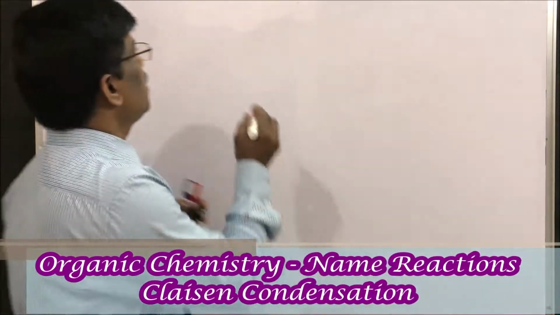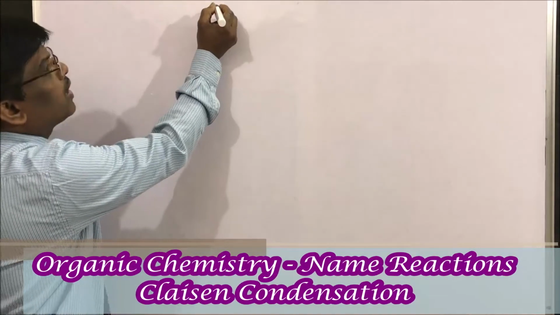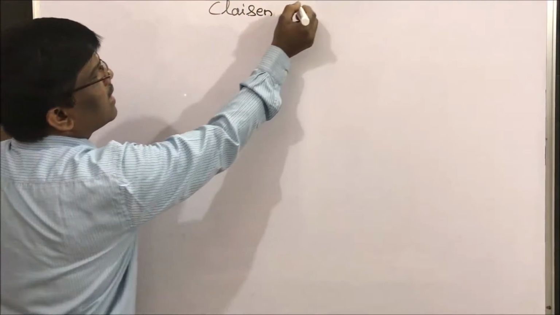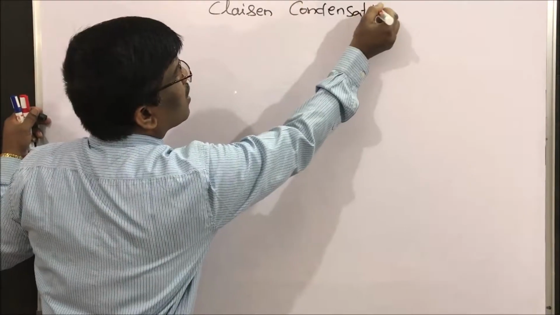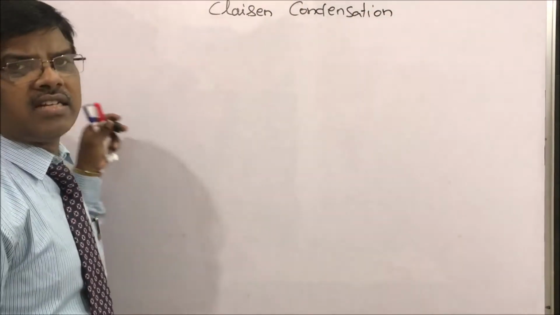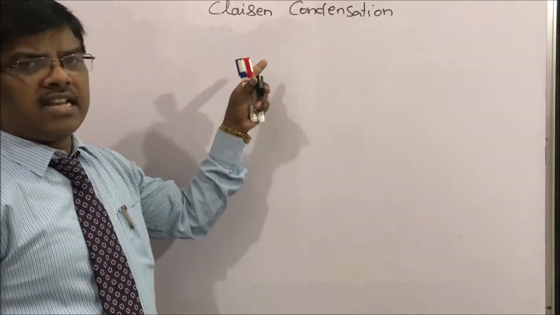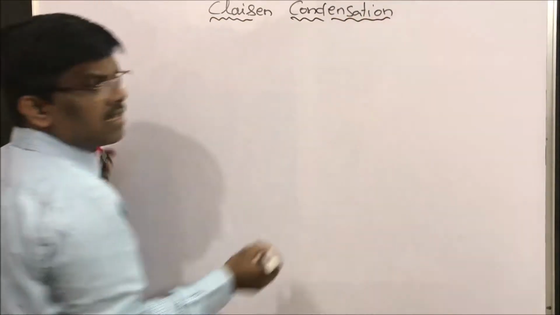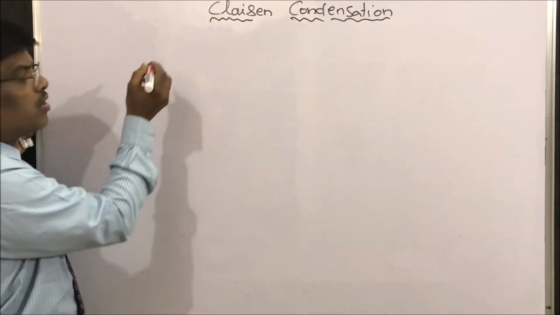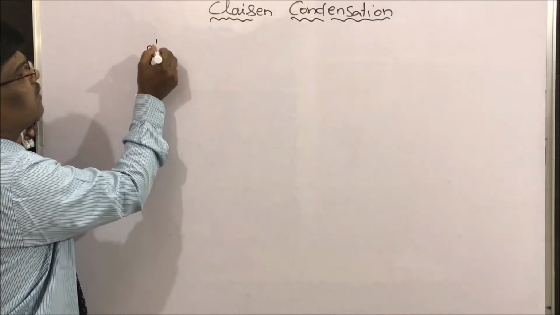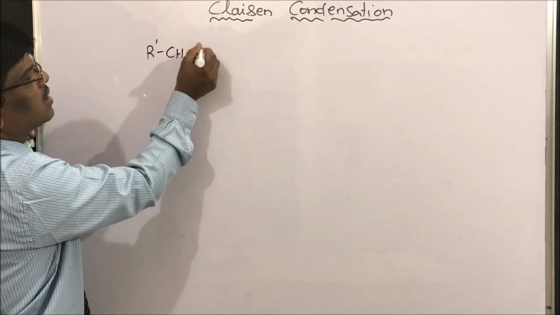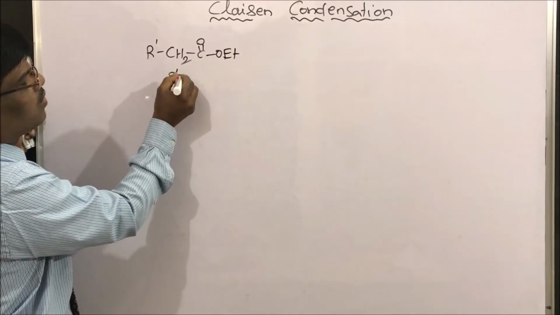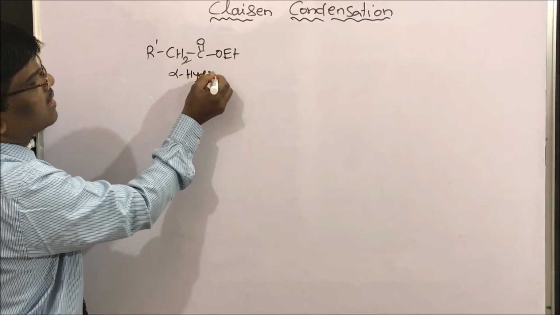Dear students, today we are going to learn a very important name reaction of organic chemistry, that is Claisen condensation. Please do not confuse the Claisen-Schmidt reaction with this Claisen condensation. Claisen condensation takes place in compounds having alpha hydrogen, for example CH3COOEt. These are alpha hydrogen containing esters.